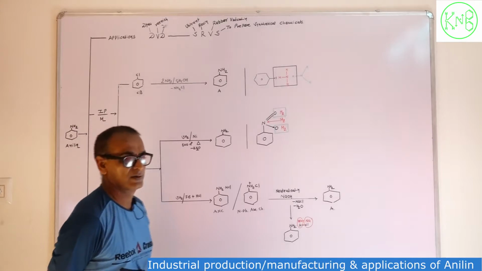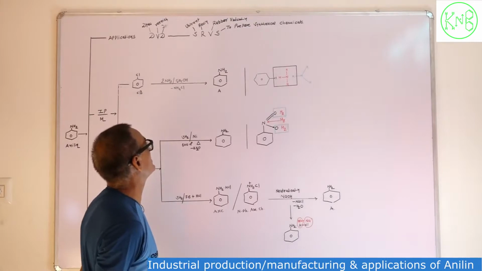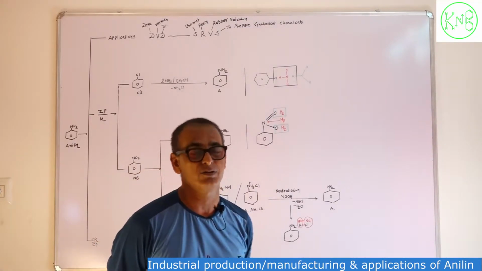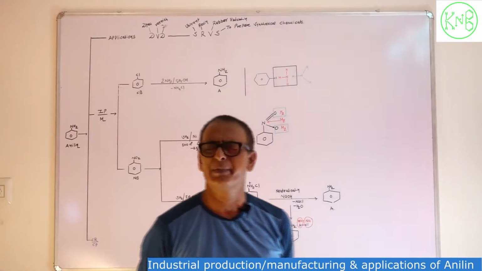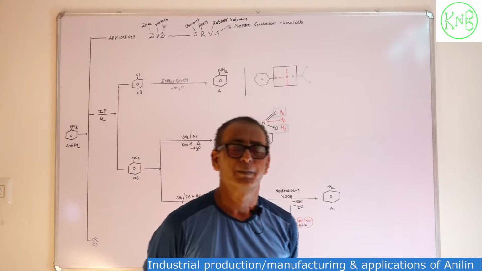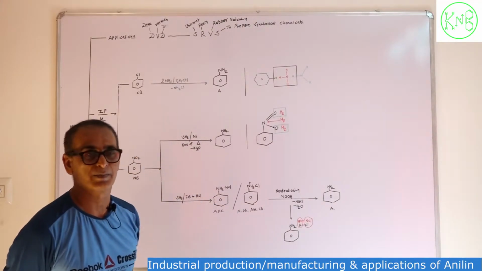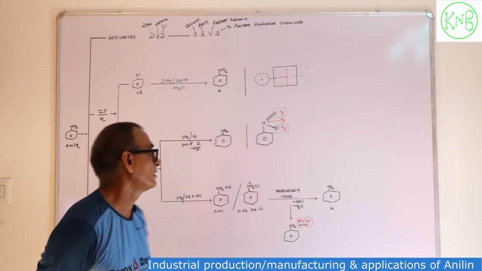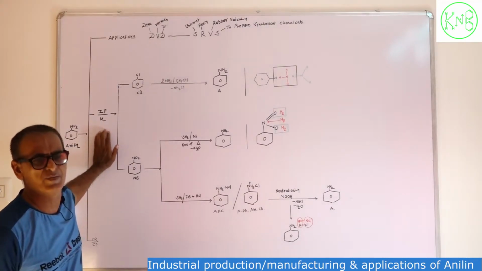As a solvent, aniline is also used to prepare resins. In vulcanization of rubber, aniline is also used, and to prepare some synthetic chemicals. There are so many chemicals prepared from aniline. These are the uses of aniline, and that's why it is necessary to prepare aniline in bulk, industrial production, otherwise you can say manufacturing.